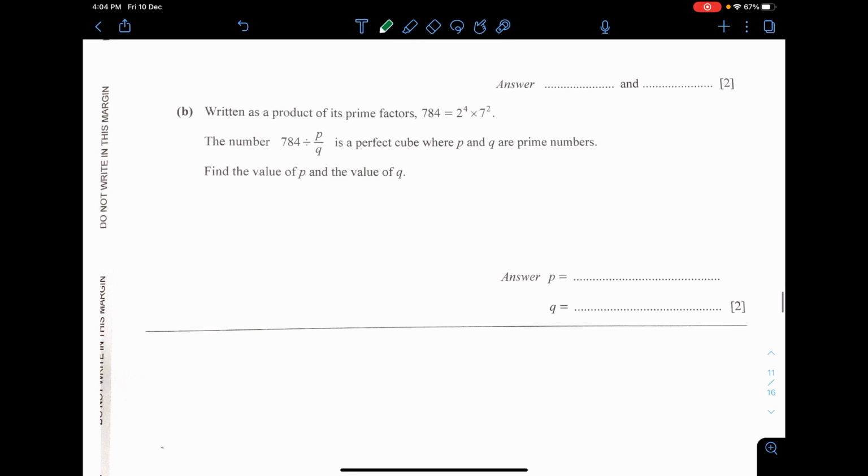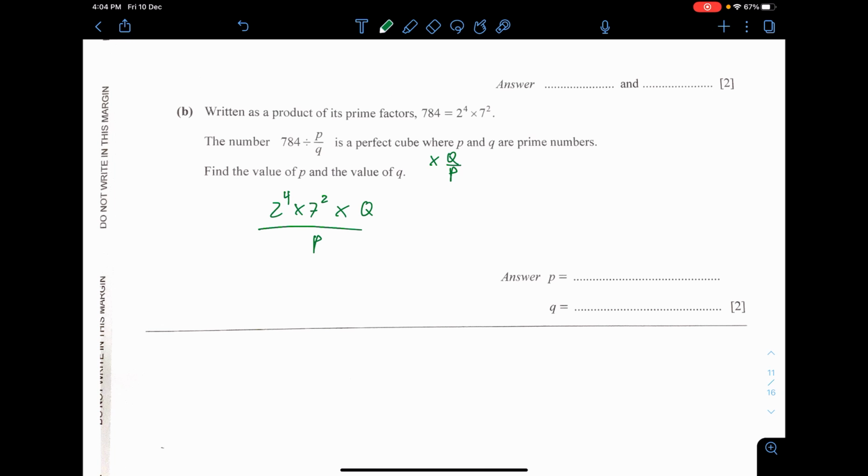B. Written as a product of prime factors, the number of this is a perfect cube, where P and Q are prime numbers. Find the value of P and the value of Q. Okay, so 784, I just put down as this. Divide by P over Q is the same thing as multiply by Q over P. You know that, you can just make division into multiplication.